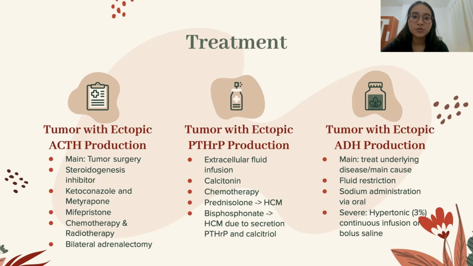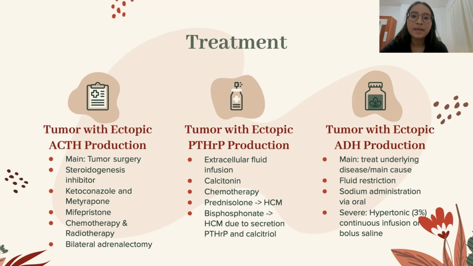The second one is tumor with ectopic parathyroid hormone-related protein productions. So the treatment for this tumor is by using extracellular fluid infusion, calcitonin, and chemotherapy. In cases of metastatic renal cell carcinoma, prednisolone is used as a treatment for hypercalcemia of malignancy. In several case reports, it was found that bisphosphonates were used for the treatment of HCM due to the secretion of PTHrP and calcitriol.